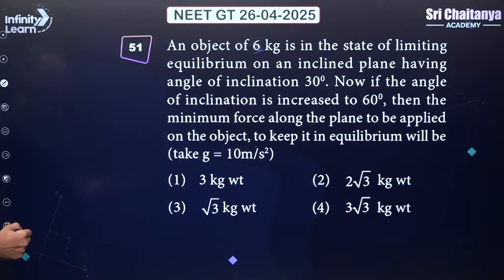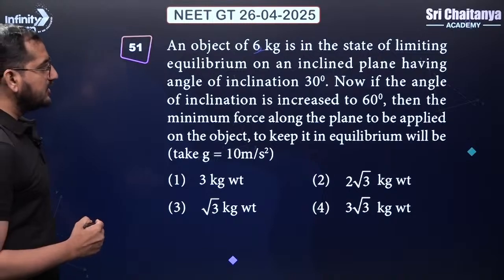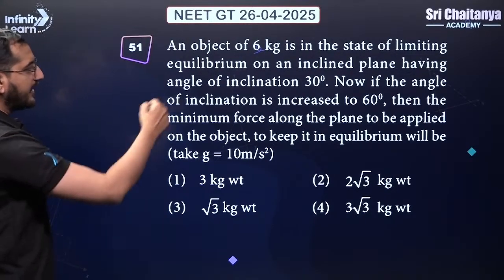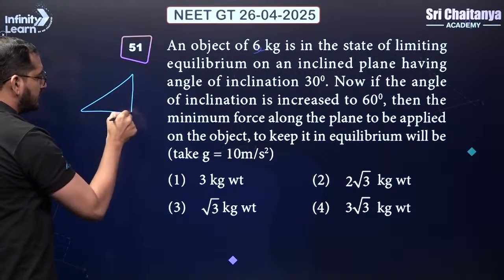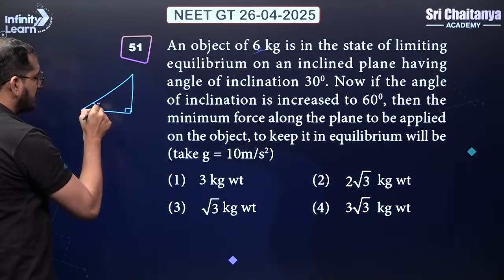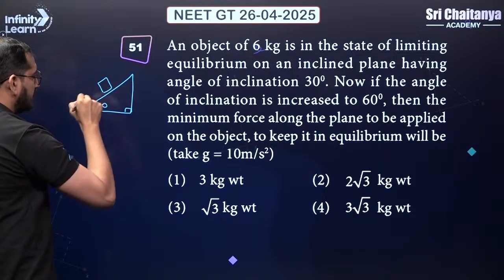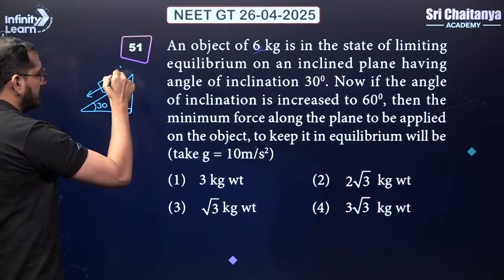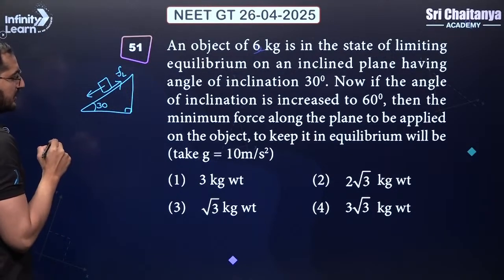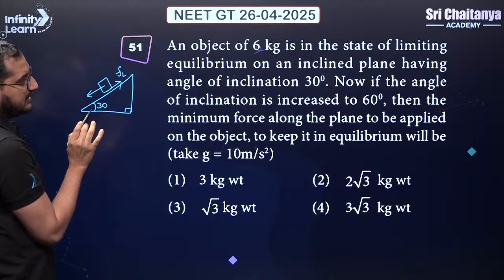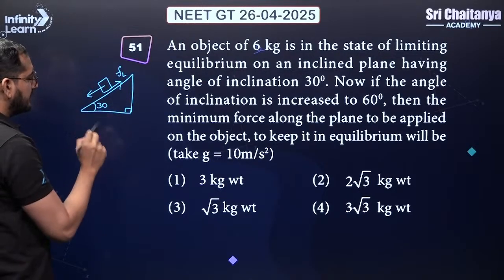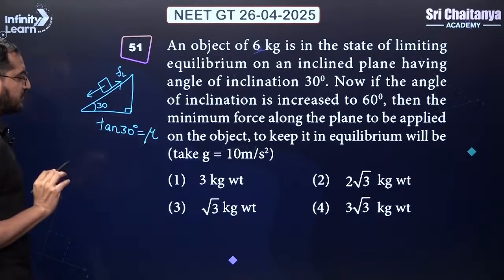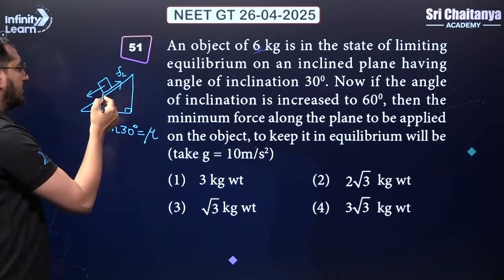Let's move on to our next question. An object of 6 kg is in the state of limiting equilibrium on an inclined plane having angle of inclination as 30 degree. So this is one inclined plane, angle of inclination is 30 degree, body is over here, mg sine theta will be acting in this direction, and limiting friction is acting in this direction. Okay, and because it is just in the limiting equilibrium, we can directly use tan 30 degree should be equal to the value of coefficient of friction. Okay, we can also write down equation and equate it.